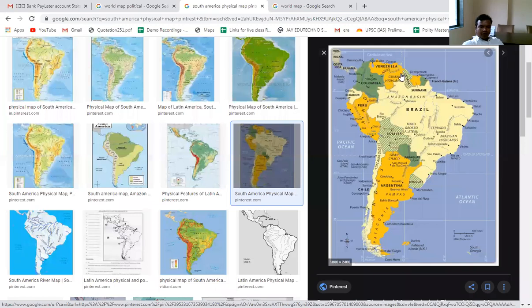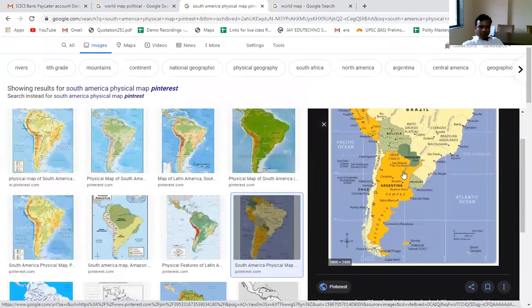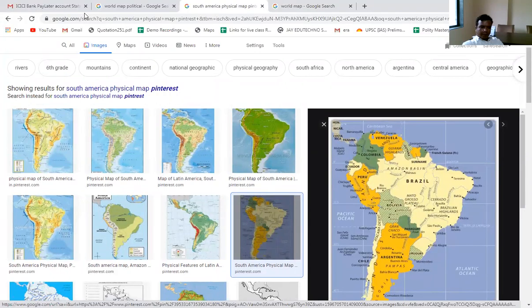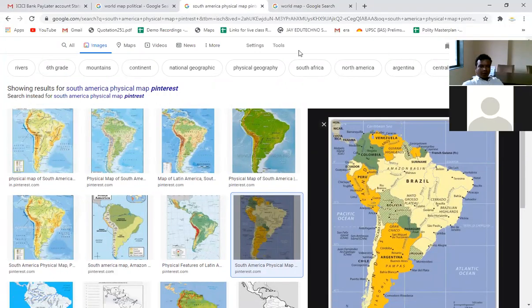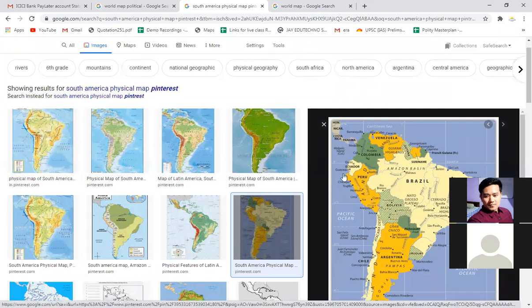Like Bolivia, does anyone know which person Bolivia is known for? There is one personality from Bolivia who is very famous in history. Anyone knows who is from Bolivia? Okay, have you ever heard of Che Guevara? Have you ever heard the name Che Guevara? Yes, sir. He is one of the radical communist leaders. He belongs to Bolivia. He was from Bolivia. Anyway, these are the physical features of South America.